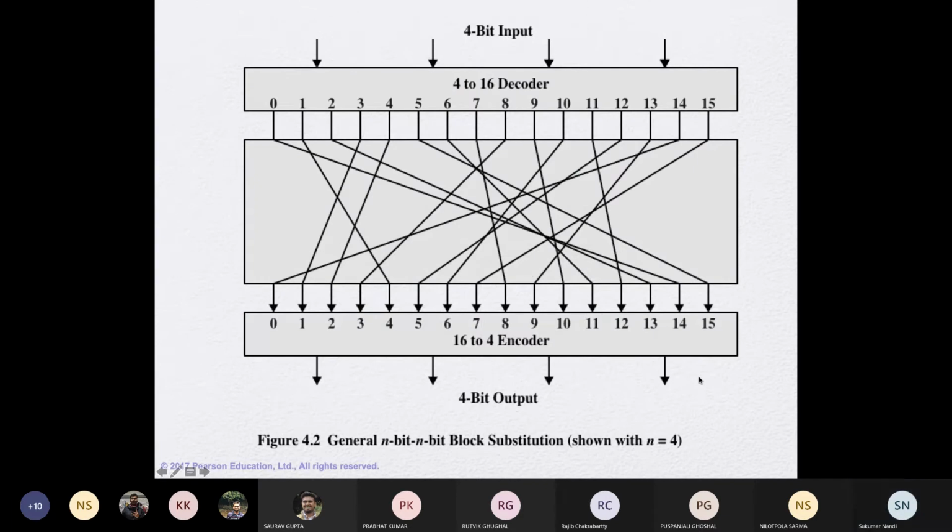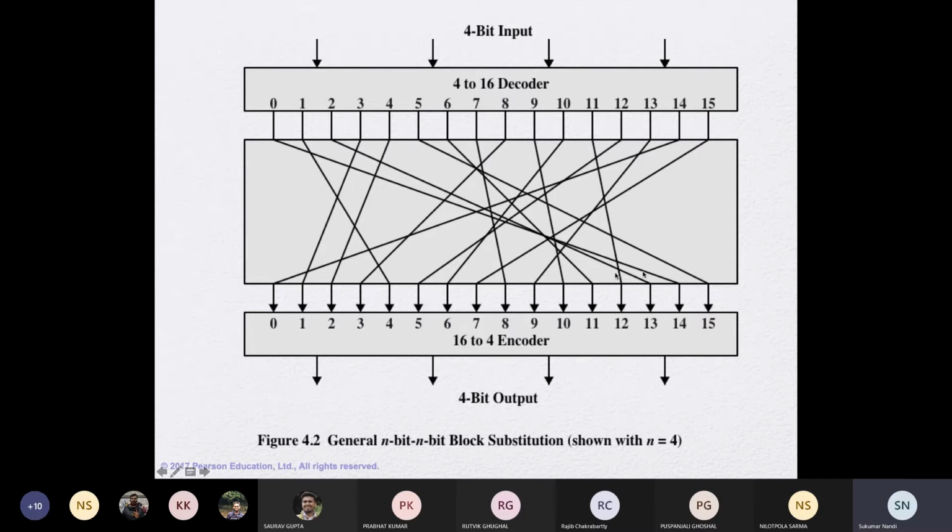Now this is actually talking about block cipher, 4-bit input to 4-bit output, but there is one kind of substitution defined. A 4-bit input, 0 to 15, can be mapped to a different value.